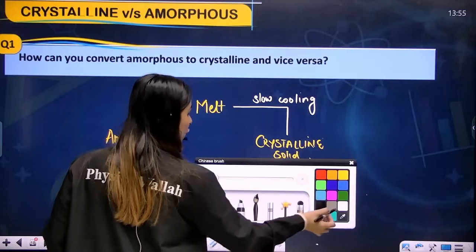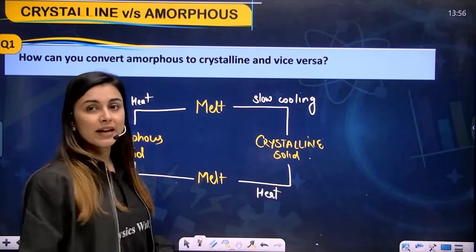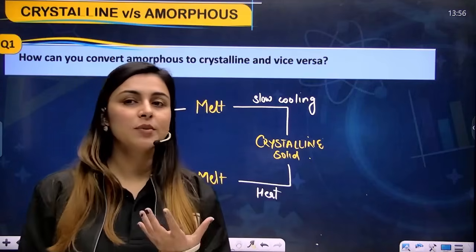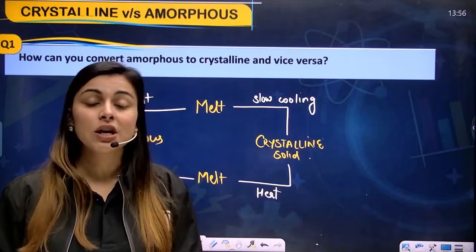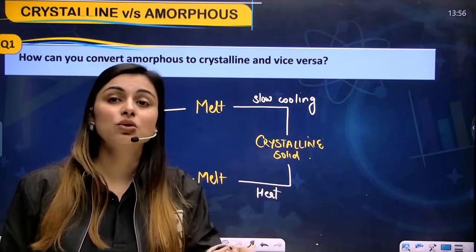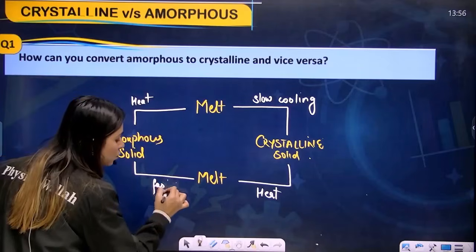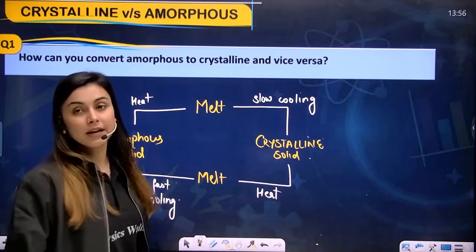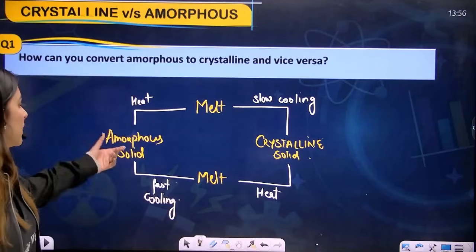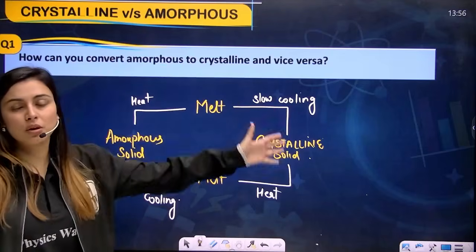Now you want to convert this melt into an amorphous solid, and in an amorphous solid the arrangement is not ordered. You need not give the particles time to get arranged. You need to do fast cooling, so that the particles don't get enough time to be arranged, and after fast cooling you will get your amorphous solid. So this is how you can interconvert both of them.